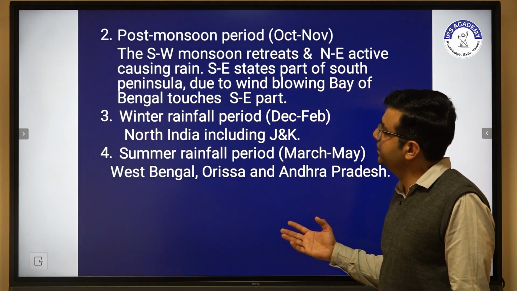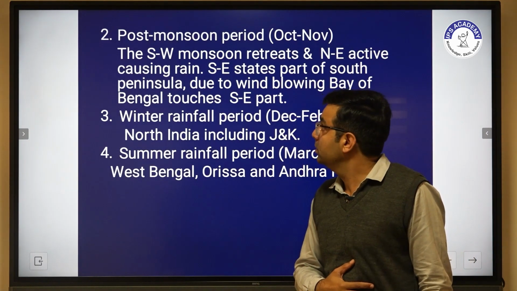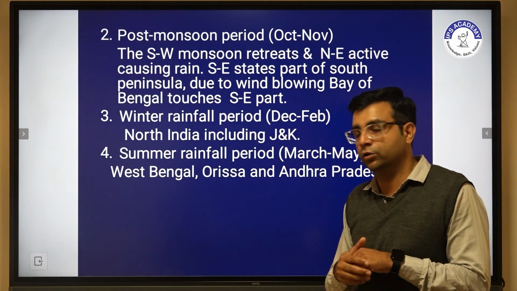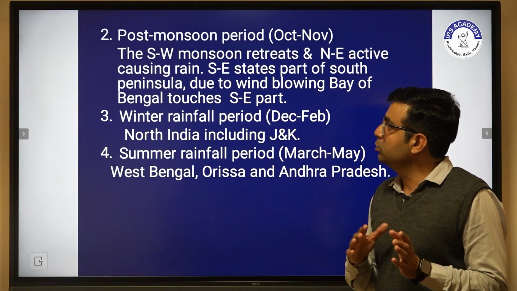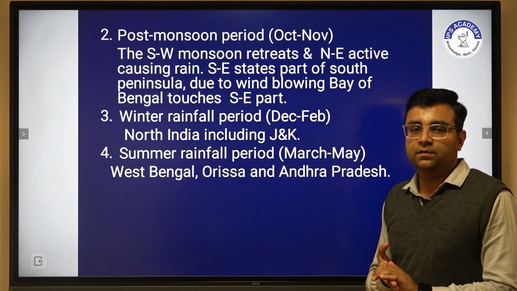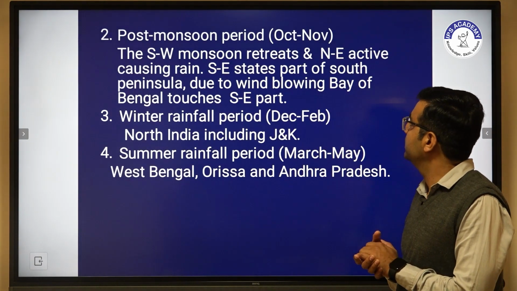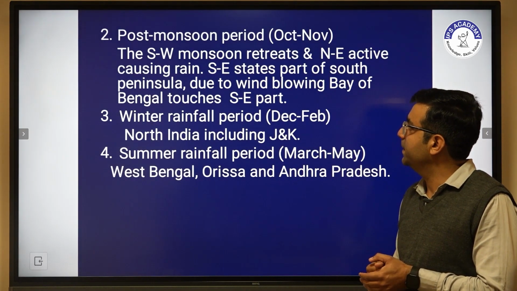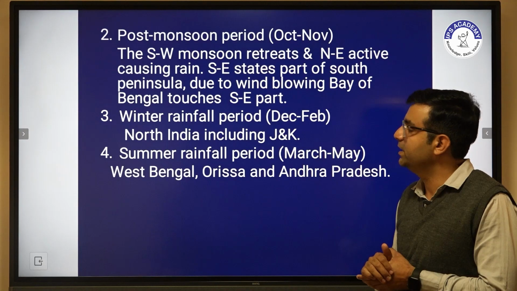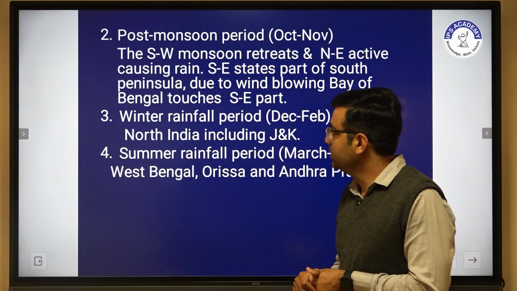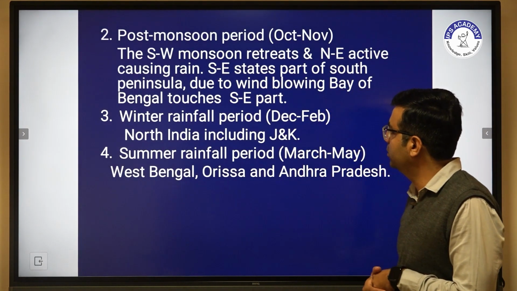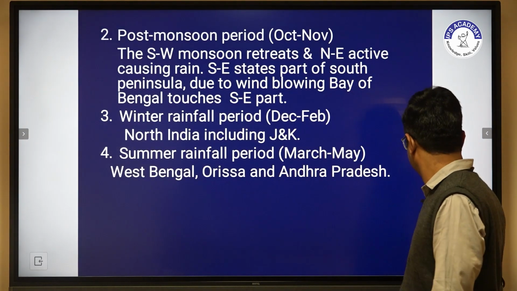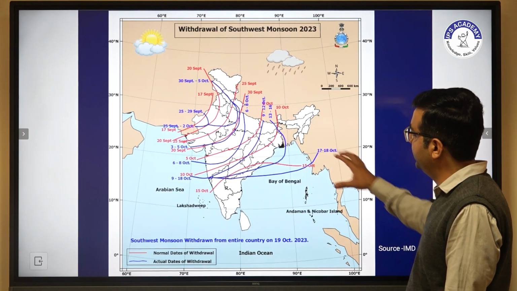Further, we have to discuss the post monsoon period, which starts from October and ends in November. The southwest monsoon retreats and the northeast monsoon becomes active, causing rain in the southern part of the peninsula, due to wind blowing from the Bay of Bengal and touching the southeast part. The winter rainfall period is in North India, including Jammu and Kashmir. Now we have to discuss the India map.